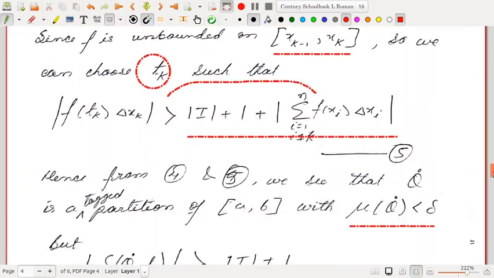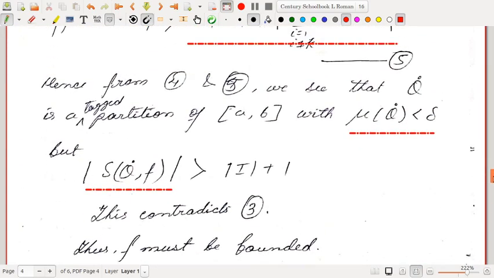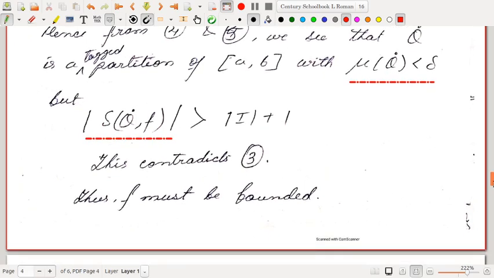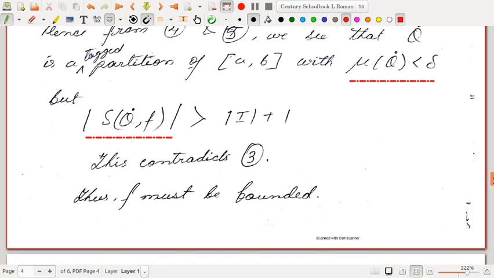But here I have got a tagged partition of AB, that is q dot with norm q dot less than delta, but the Riemann sum is strictly greater than mod I plus 1. So this contradicts 3, hence our assumption was wrong.